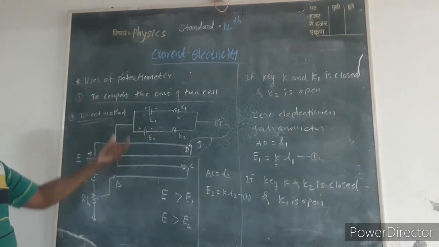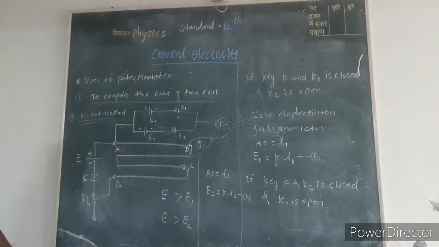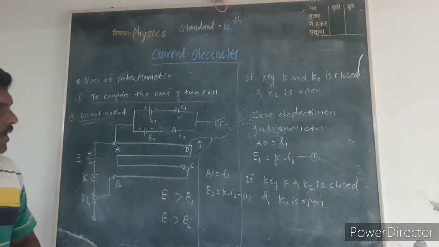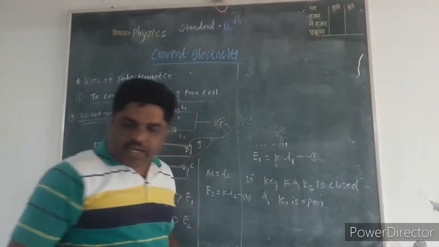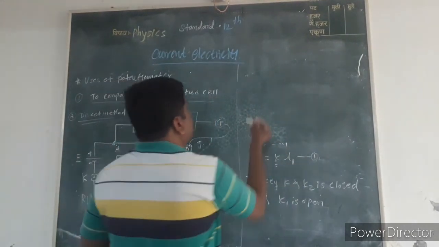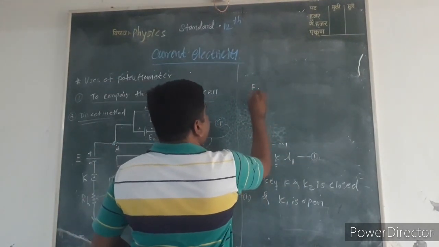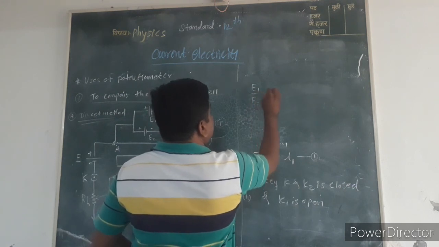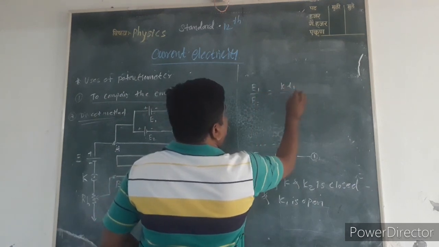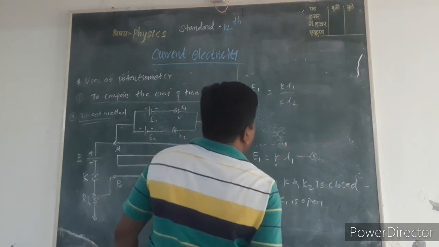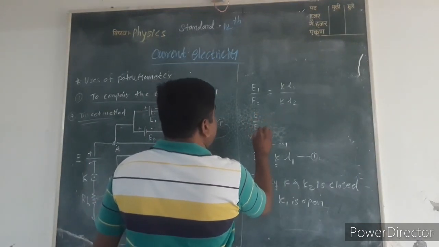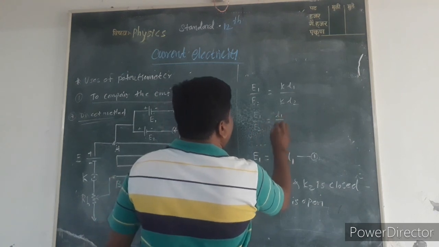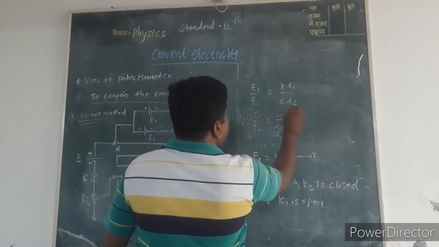Then we compare equation 1 and equation 2 to get the comparison of two cells: E1/E2 = K L1/K L2. K gets cancelled. E1/E2 = L1/L2.